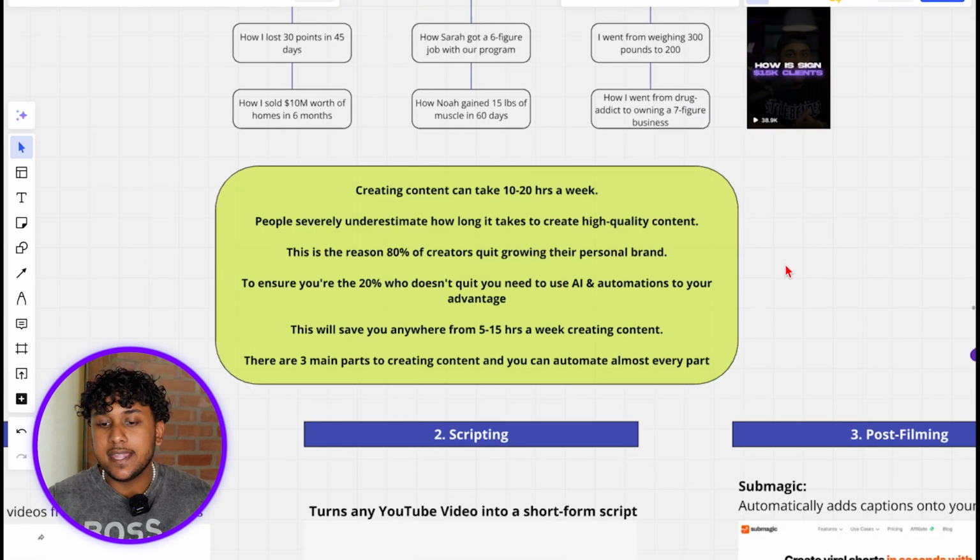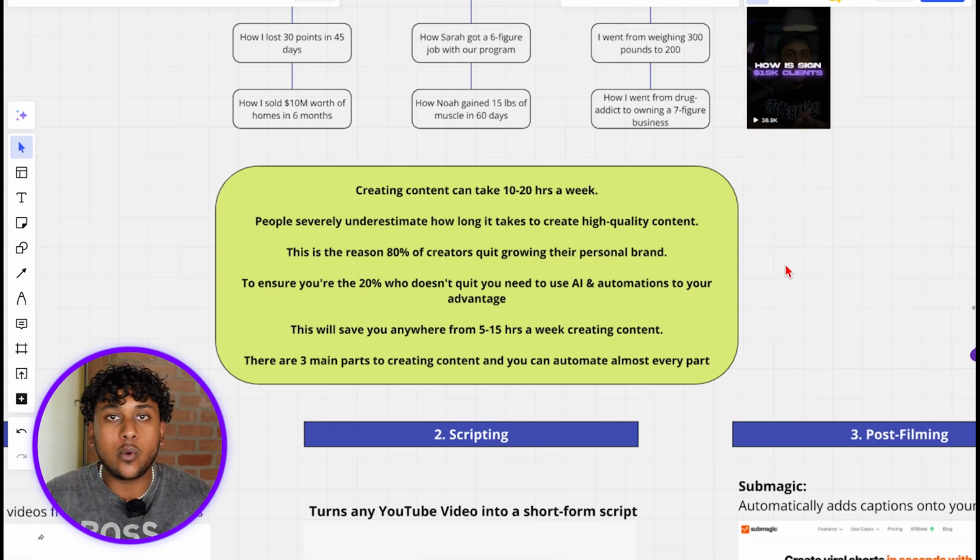So creating content can take anywhere from 10 to 20 hours per week, and people really underestimate how long it takes to create high quality content, right? And this is why 80% of creators quit growing their personal brands, is because they'll start for a month, they'll try something, and they're expecting quick results with content. And that's just not how content is.